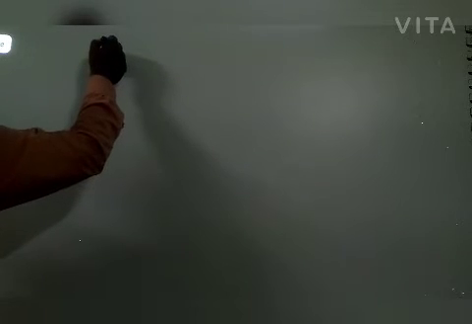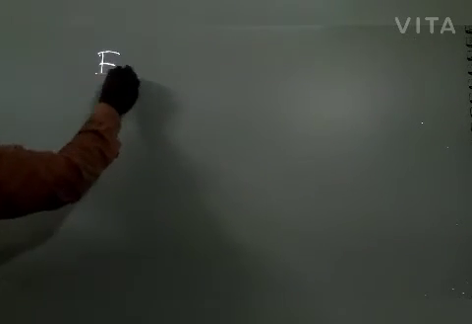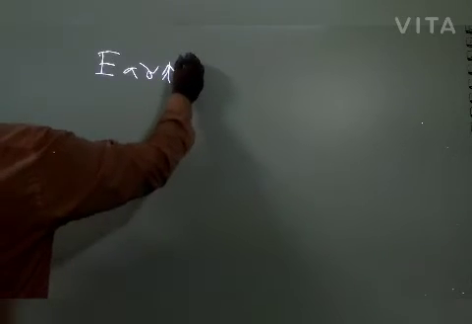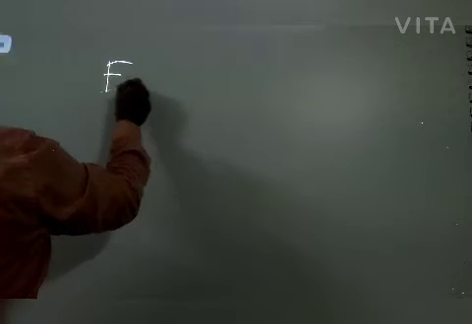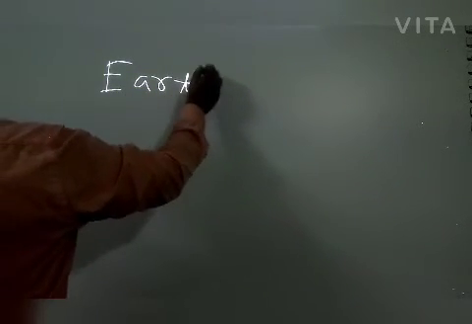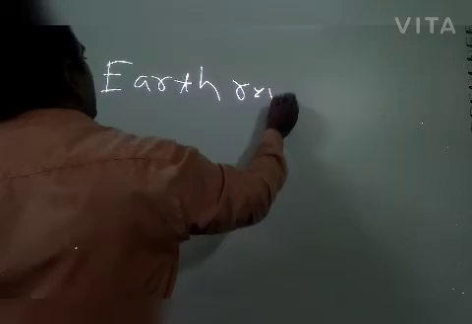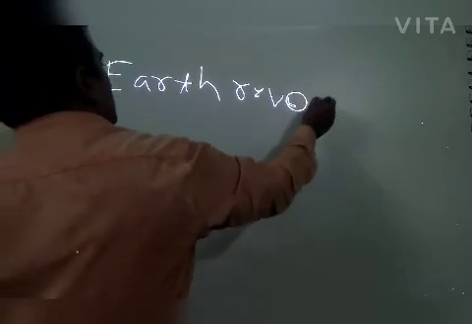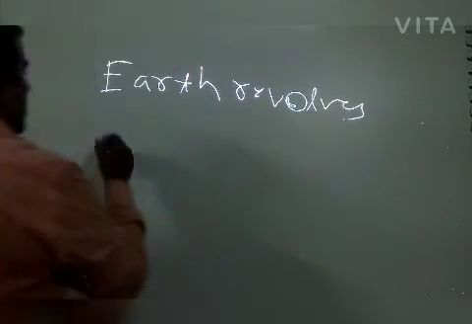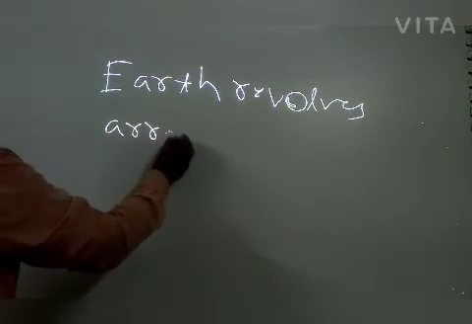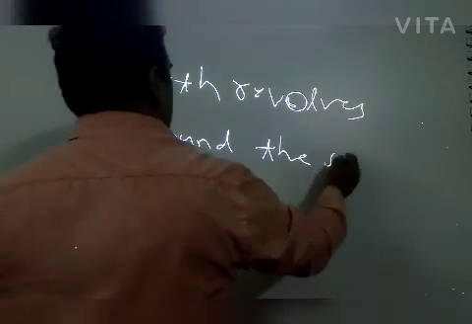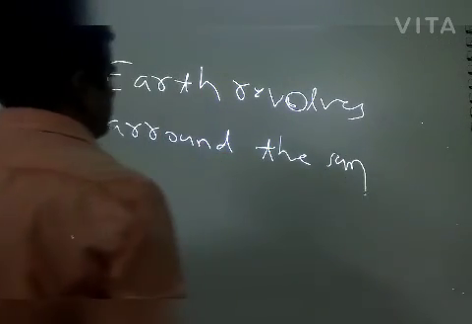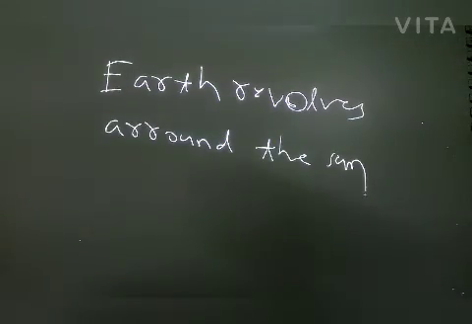The laws of nature are, first, the earth revolves around the sun. It is also a law of nature. Earth revolves around the sun.